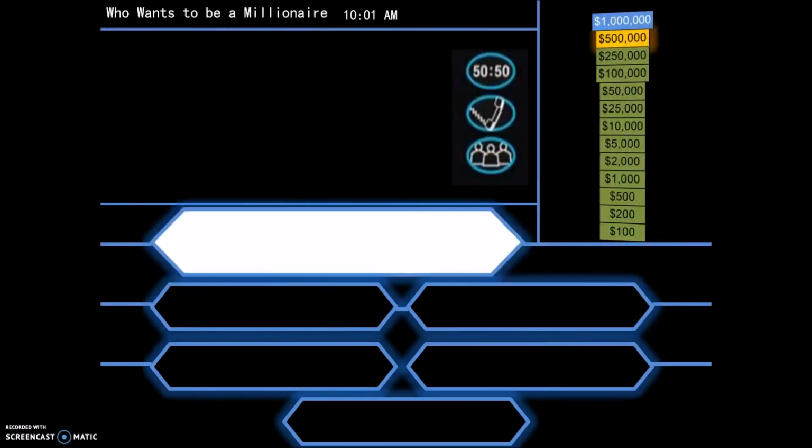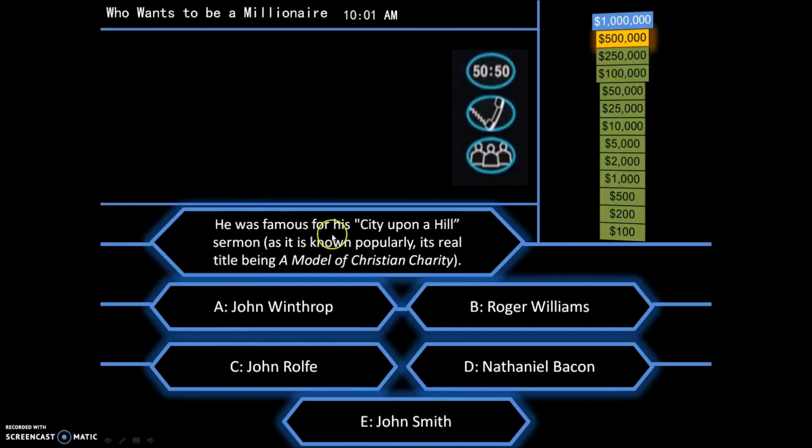Okay, so let's look at the last 2. He was famous for his City Upon a Hill sermon, as it is popularly known, its real title being A Model of Christian Charity. Is it A, John Winthrop, B, Roger Williams, C, John Rolfe, D, Nathaniel Bacon, or E, John Smith? And of course that's John Winthrop.